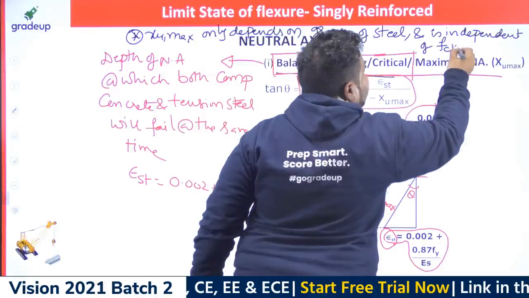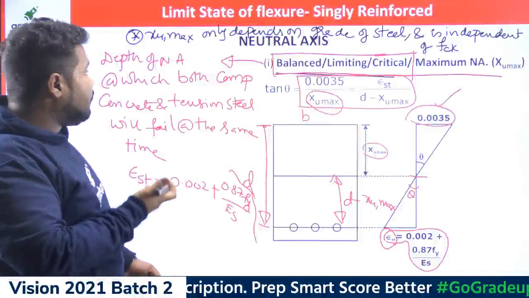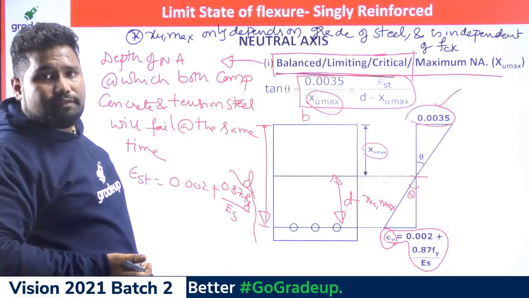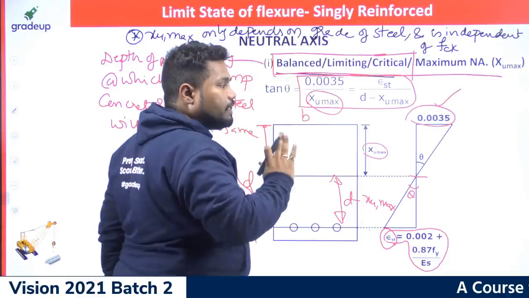Can I write FCK? Yes, it is not dependent on FCK. That's what I want to mention. So this is how you can work out the limiting depth of neutral axis. Using this equation you can work out limiting depth of neutral axis.